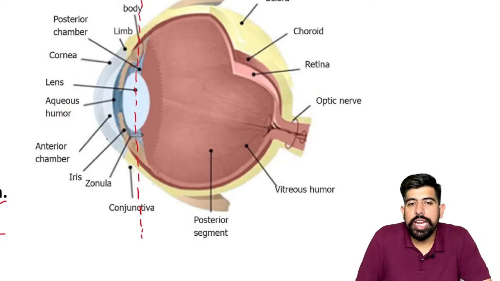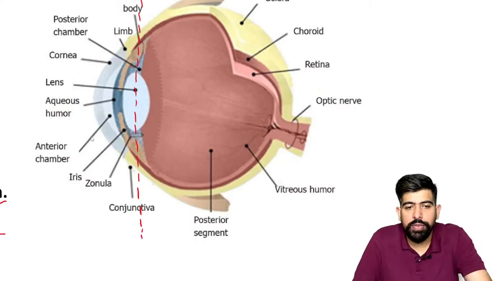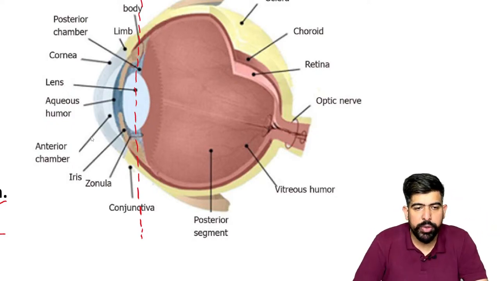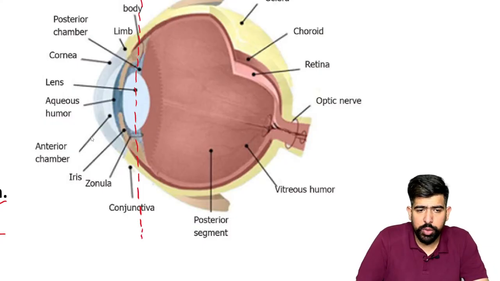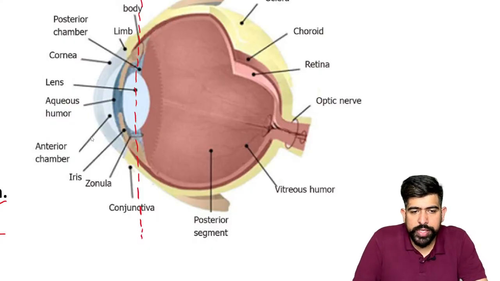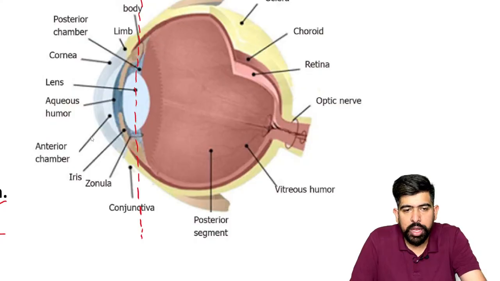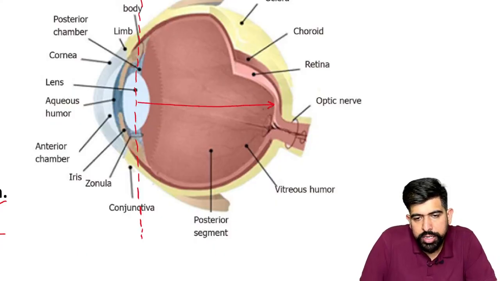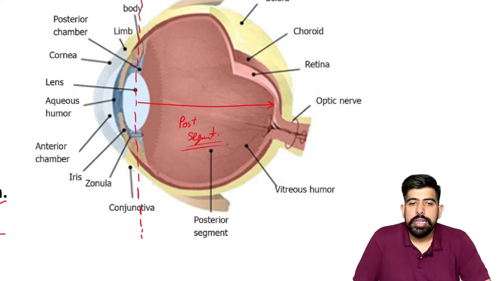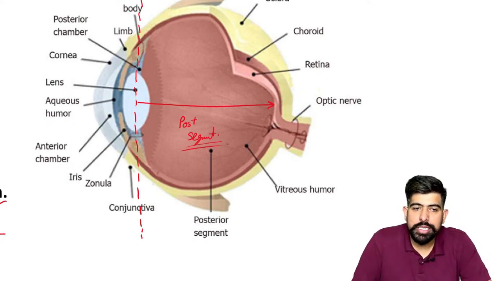Okay, so this is an imaginary line which I drew on the basis of your lens, right? So the lens is the landmark, guys. Please remember it. I'm clearing you the very good aspect. Just listen to this part, okay? It is very important. Now, here we have the posterior one from this line. This is known as your posterior segment. Okay, this is the posterior segment.